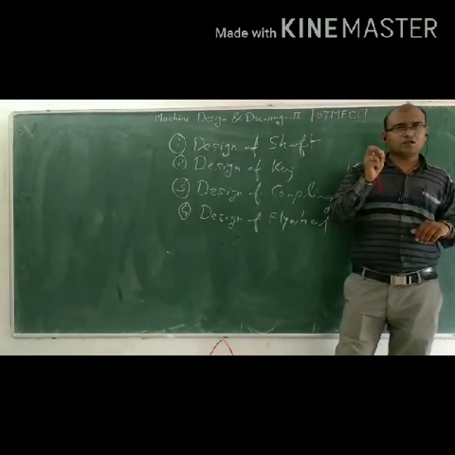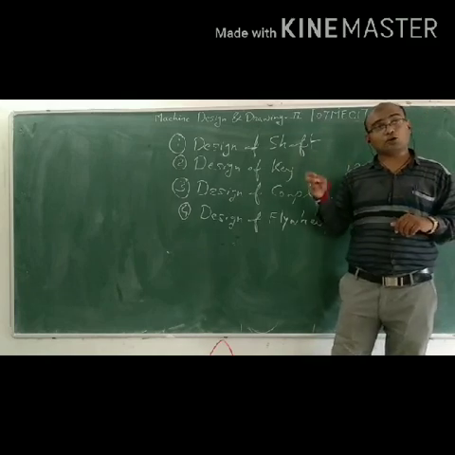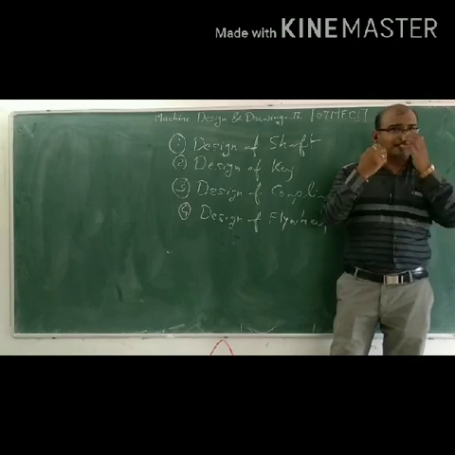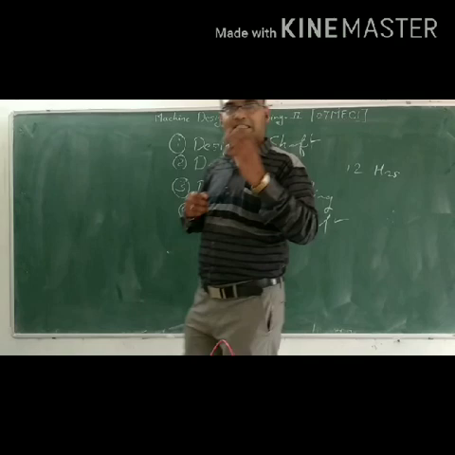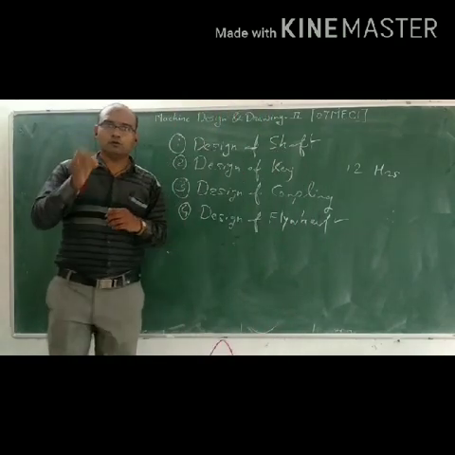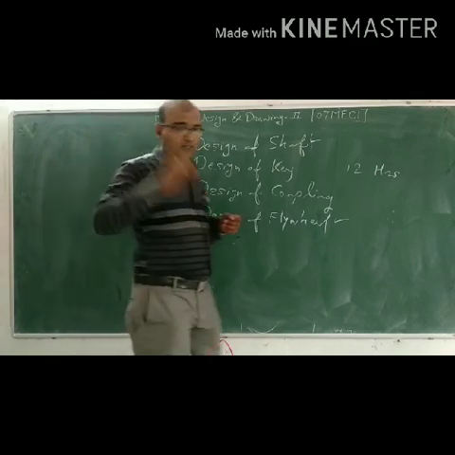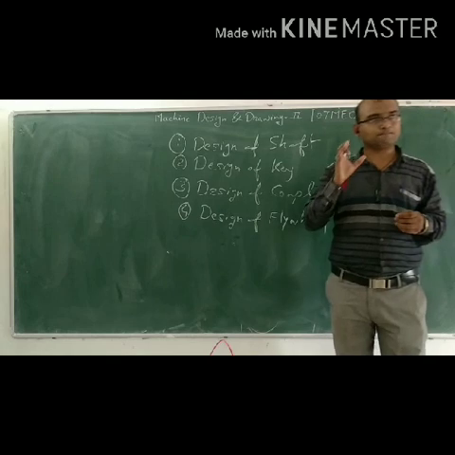I think you have already heard about the governor, and it is also in your theory of machine, which was concluded in your 5th and 6th semester. So you know the functions of the governor and the flywheel, but now we are focused on the design.